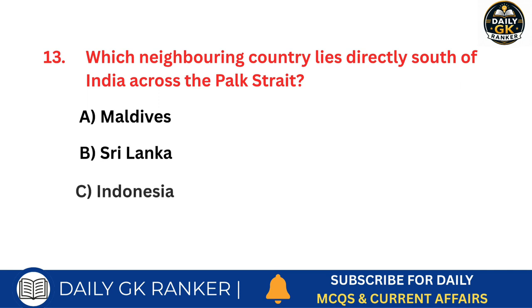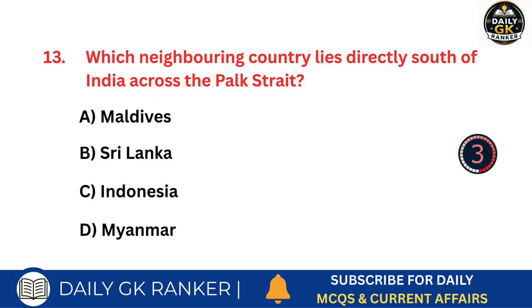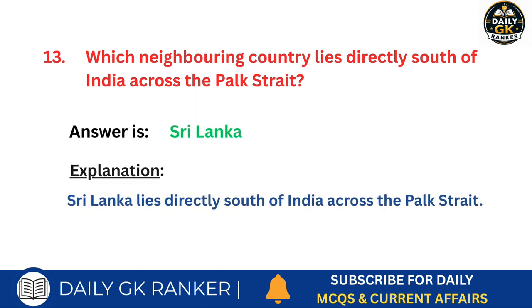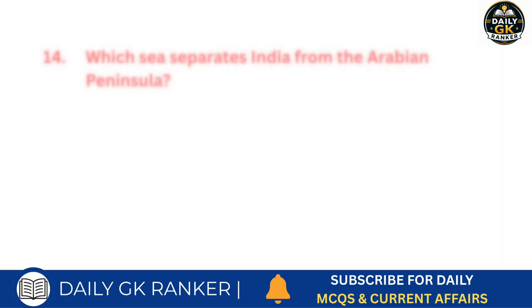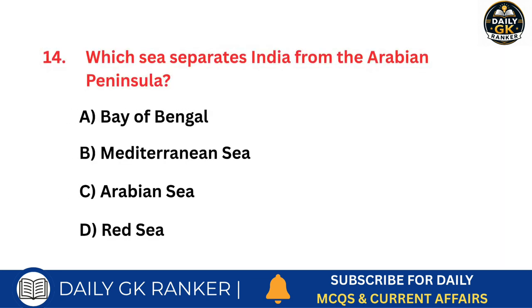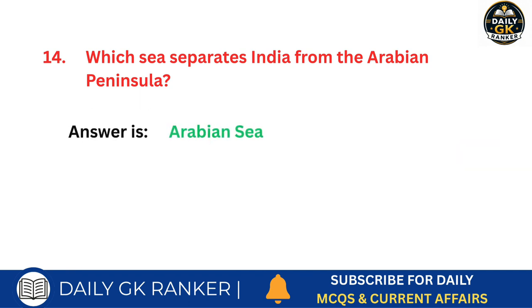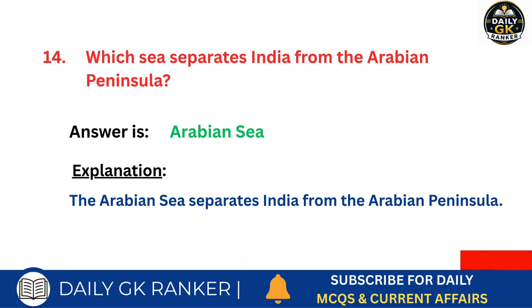Which neighboring country lies directly south of India across the Palk Strait? Answer is Sri Lanka. Which sea separates India from the Arabian Peninsula? Answer is Arabian Sea.